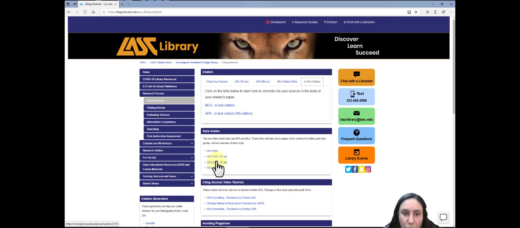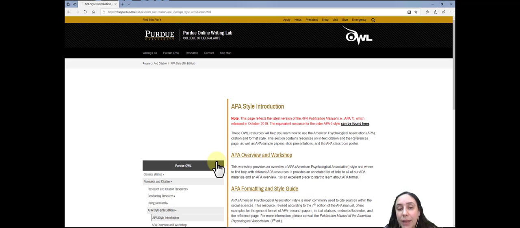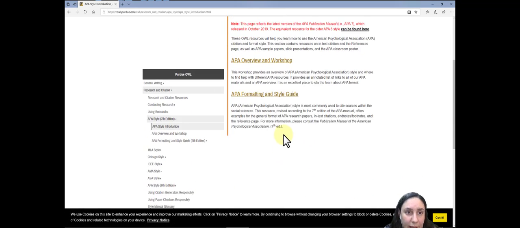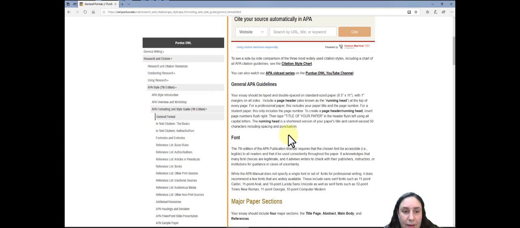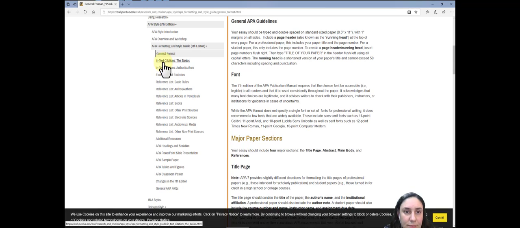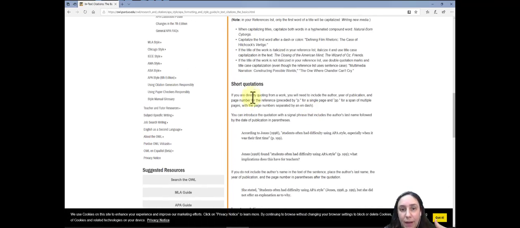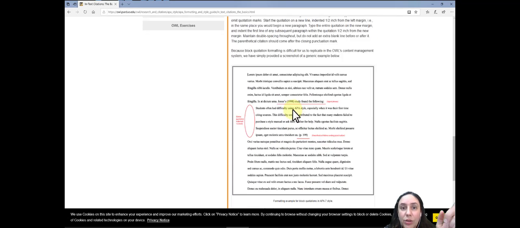And you can also go and look at the other style guides. OWL Purdue is one of the best ones out there. And I've already talked about it in other videos. And you can scroll down, find APA formatting and style guide. And look here, in-text citations, the basics and the authors. Click right there and it gives you basic rules about how to set it up, how to do the short quotations, what we were talking about earlier, and how to do the long quotes.